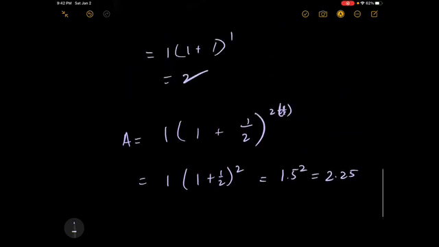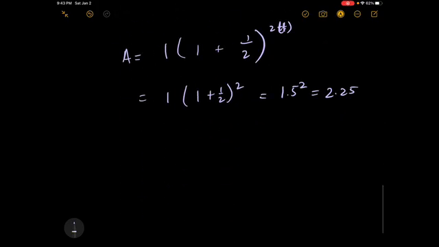Instead of doing it semesterly, we can do it monthly or something. If we do it monthly, we'd be getting A equals 1 times (1 plus 1 over 12) to the power of 12t, 12 times 1. When you do this, you get a number that's about 2.613.